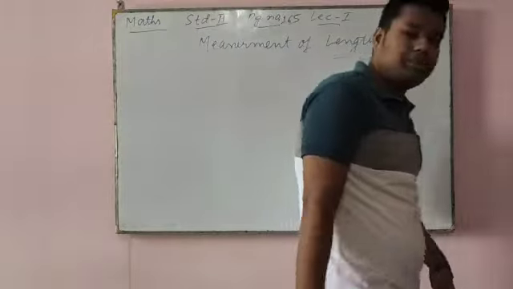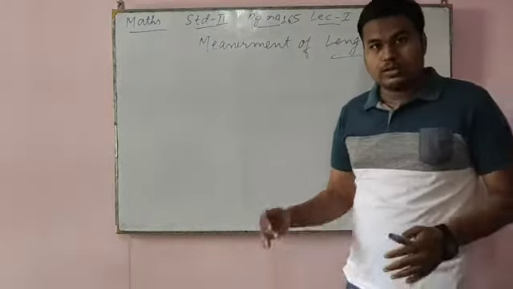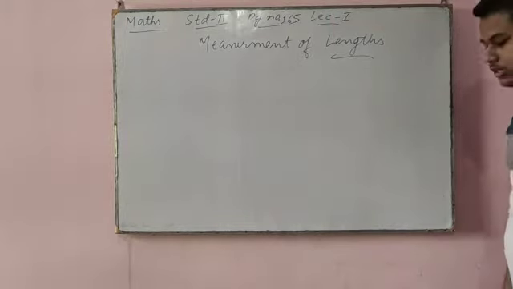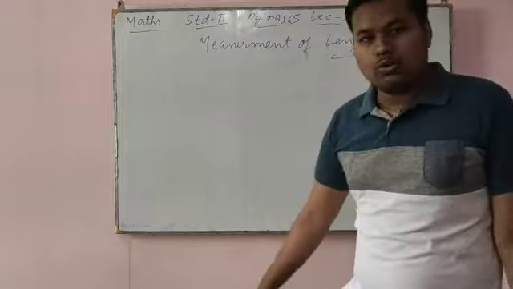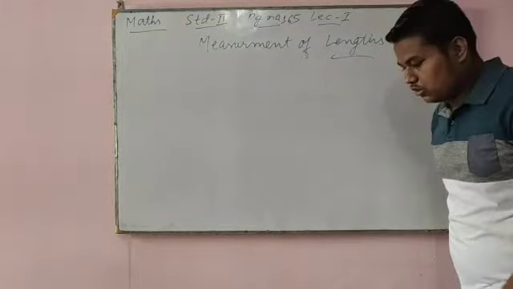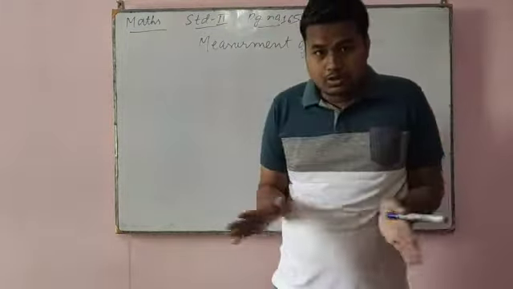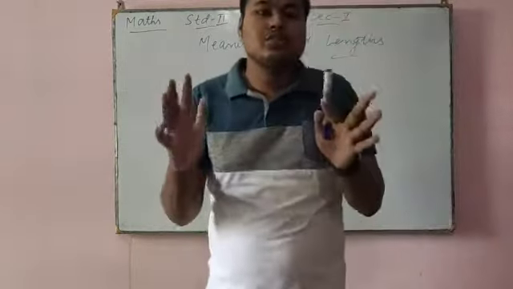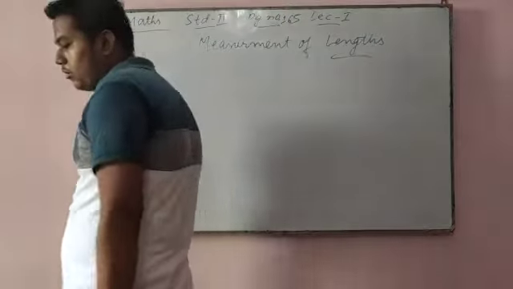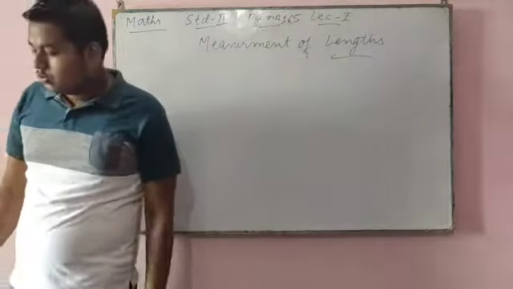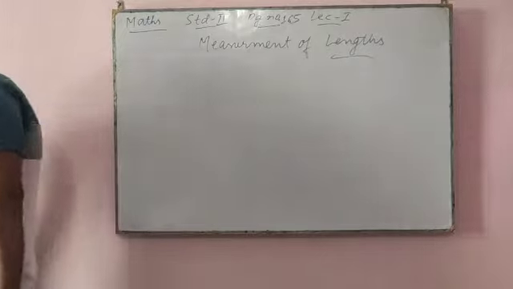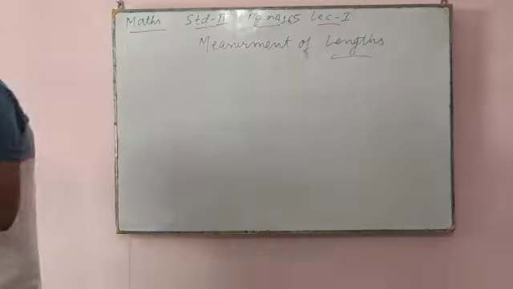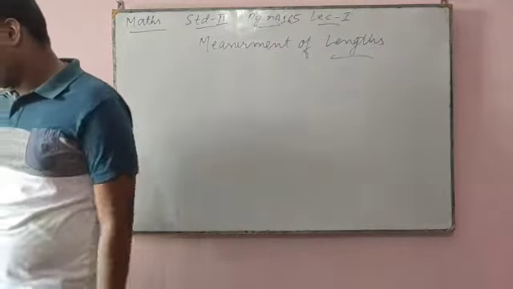Paces means what? The distance between your two legs. If you want to measure the length of your room, you can just walk normally. Do not stretch your leg. When you walk, there is a distance between your two legs. That distance is known as paces. So by your paces, you can easily measure your room length. Now the second is Permit, measuring the length of the wall of the room by cubits.